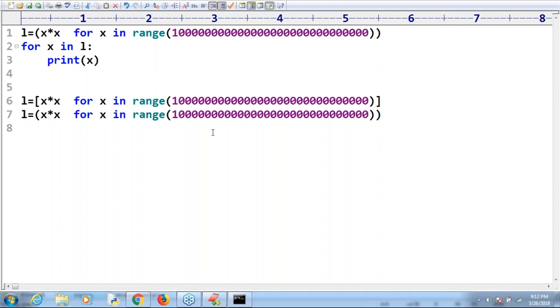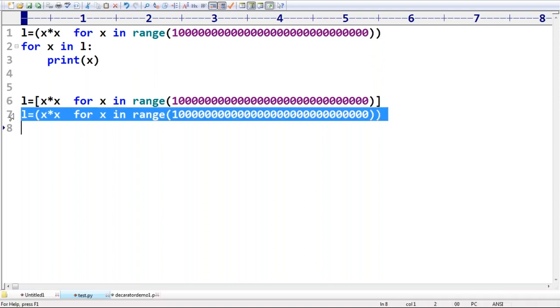Anyway, forget about that concept. Can you please tell, first approach, second approach, which one is recommended? Always we should go for the second approach, because we are never going to face any memory or performance problems.